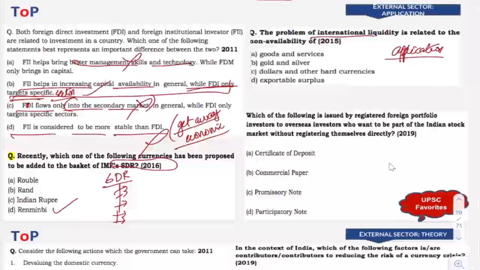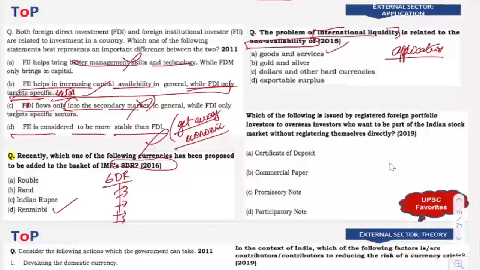So the problem of international liquidity is related to the non-availability of... Now, what do you mean by international liquidity? That means shortage of international currency to carry out international trade. So that is shortage in international liquidity. There is a crunch in the availability of international currencies or widely accepted currencies such as that of US dollars, euro, etc. Right? So the liquidity situation arises when there is non-availability of...